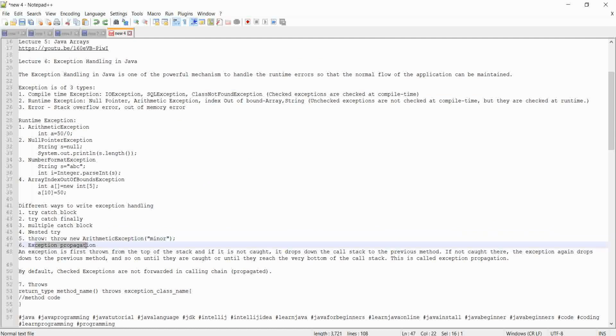Exception propagation. Exception propagation is, suppose you have method 1 which is calling method 2, then method 2 is calling method 3, then method 3 is calling method 4, and you have an exception in method 4. Then how is this handled? Basically, a runtime exception is always propagated from method 4 to 3 to 2 to 1, but a checked exception is not propagated.